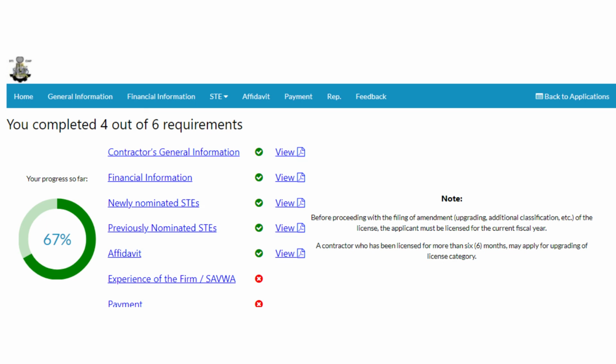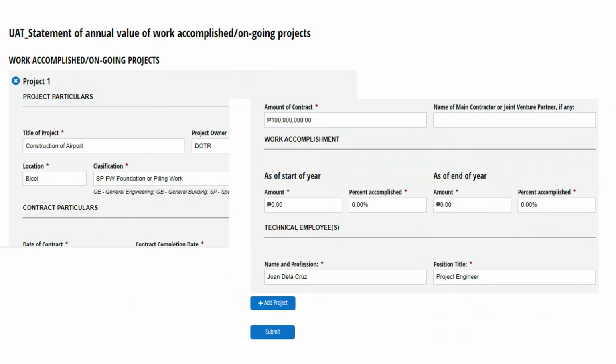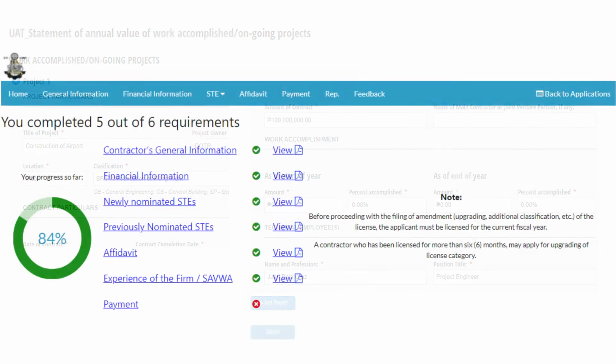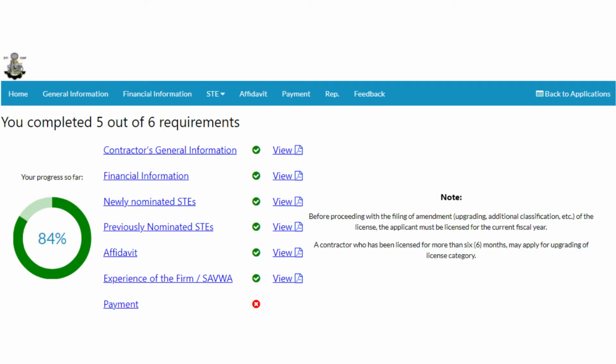The applicant may now proceed with experience of the firm, SAVWA. Accomplish and provide the necessary details for experience of the firm, SAVWA. Click on the Submit button to save record. Once done, the applicant will be redirected to the home page and check its updated progress tracker. The applicant may now proceed with payment.